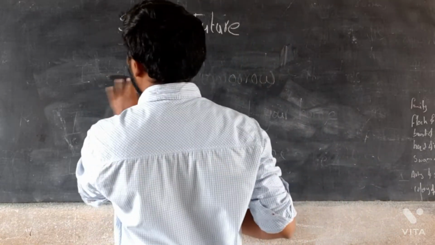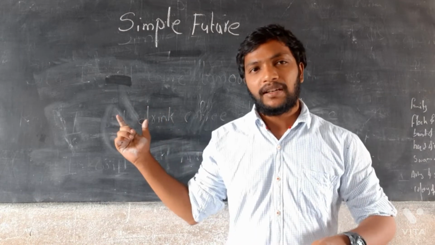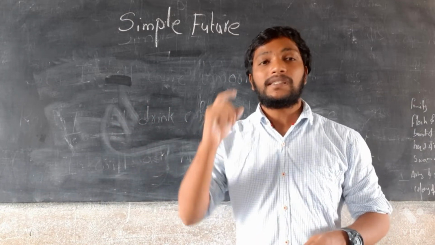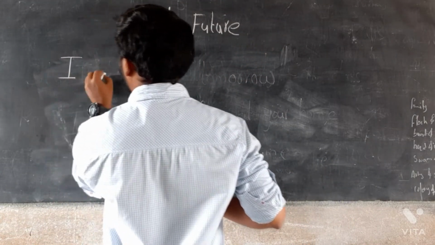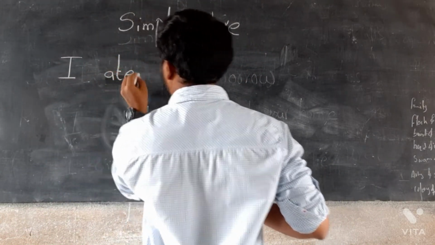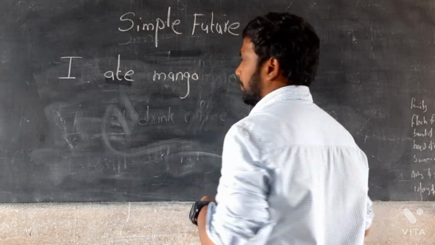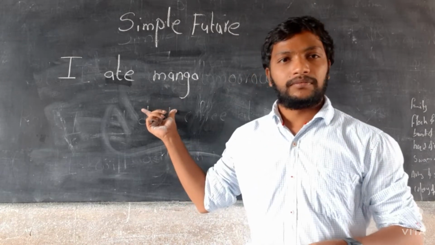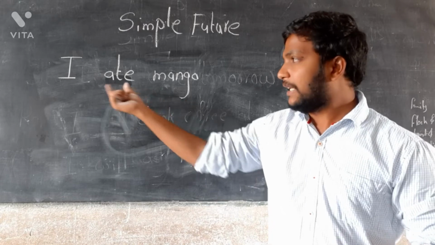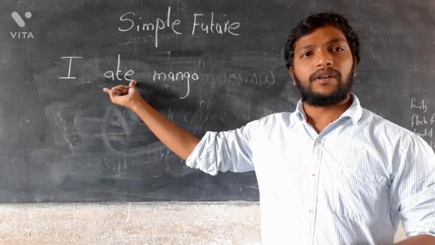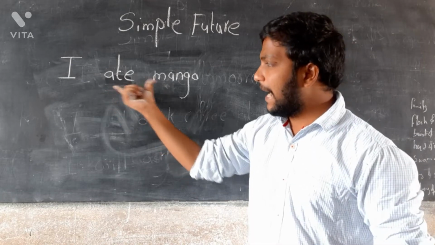So, for example, now I will write a simple past sentence that we have to transfer to simple future. I ate mango.